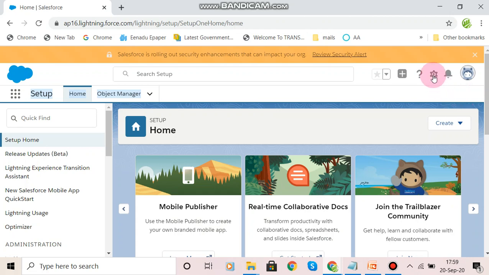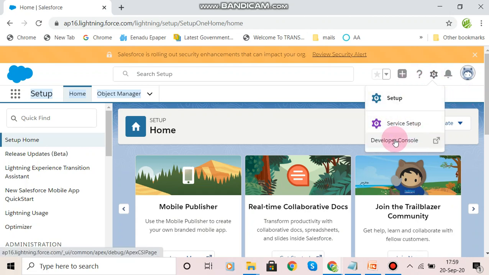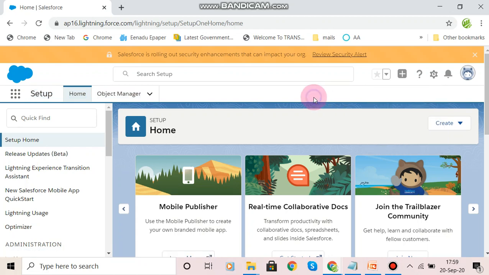We can go to the developer console from here, and when you click on setup, you get a separate page for Lightning. This bell icon is used for notifications. And this is the user profile, with my name.